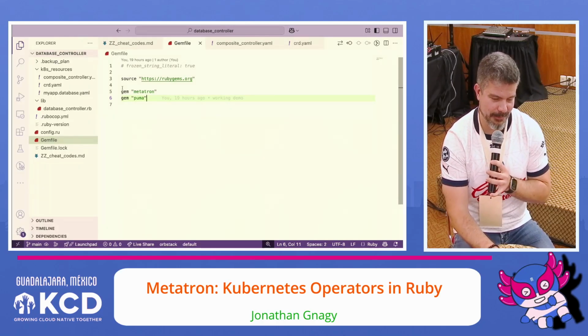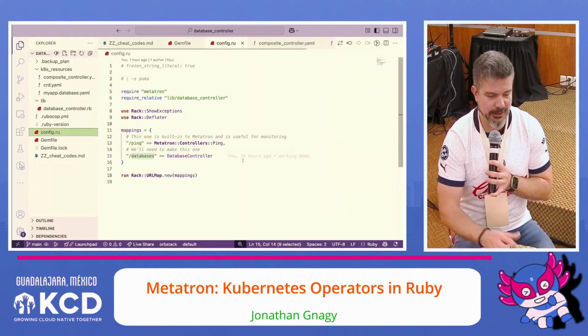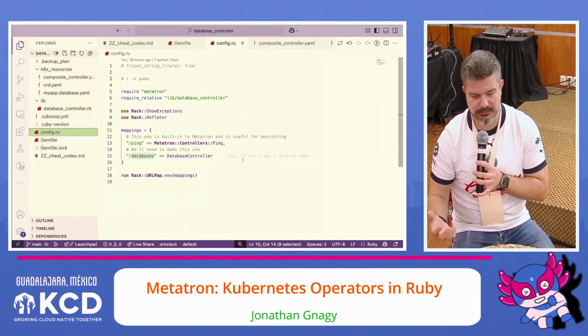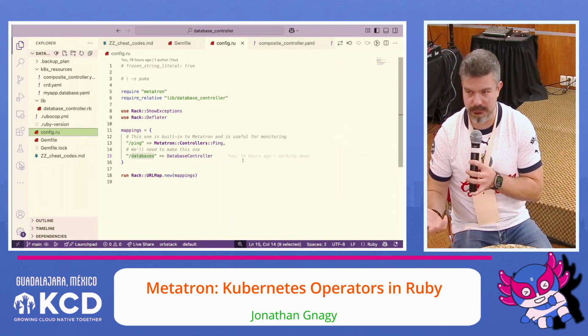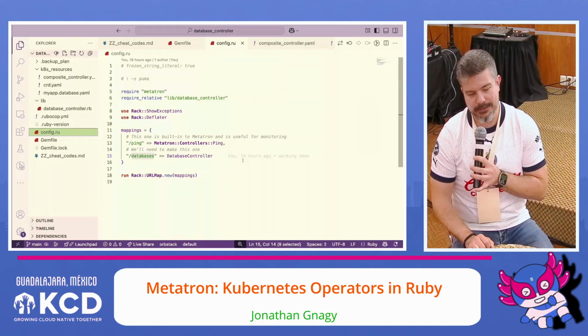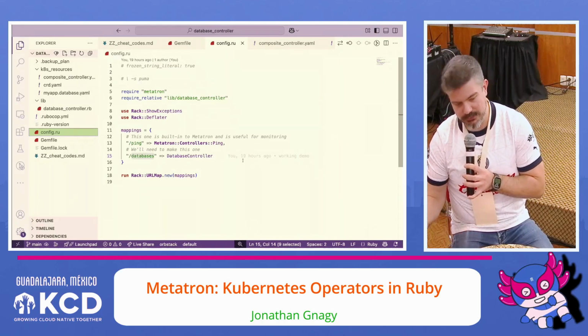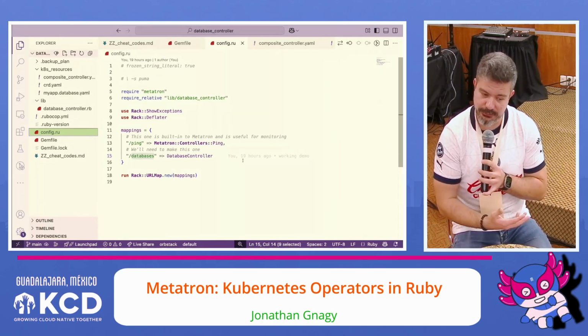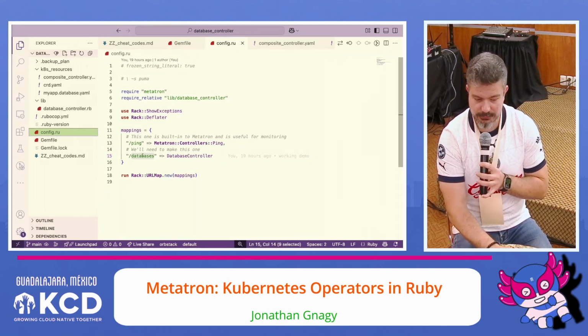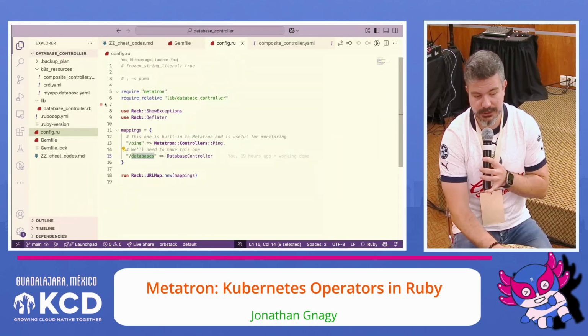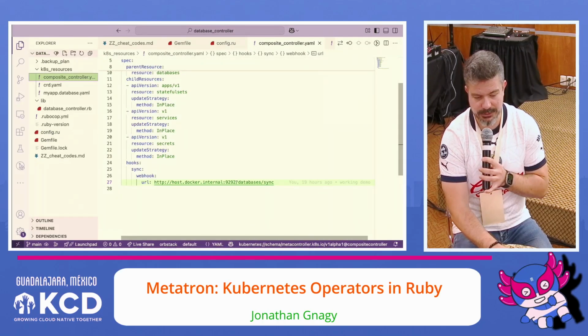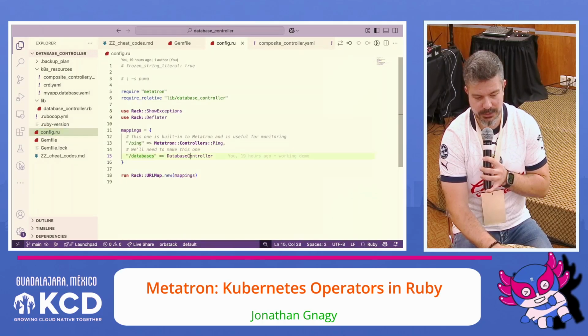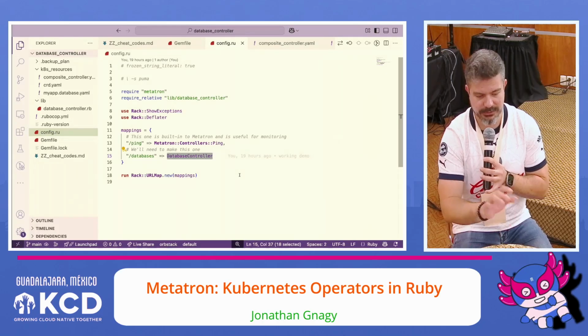I recommend it. And then there's the rackup file, so the configuration for how Puma should understand what to run, basically. We require Metatron. We require the code that I'm going to show you in a little bit. And then we mount the controller that we're going to create at /databases. So if we look at the composite controller we created, the URL ends with /databases/sync. And so this is where we're just saying mount my Metatron controller at /databases.